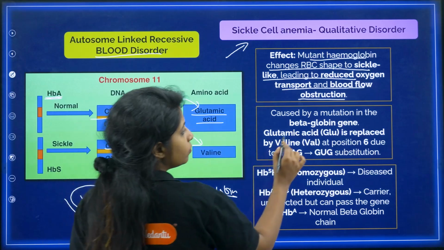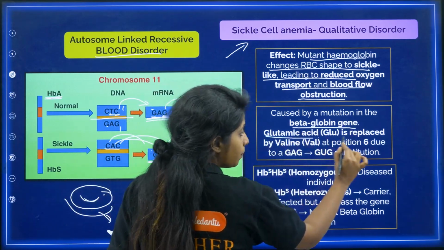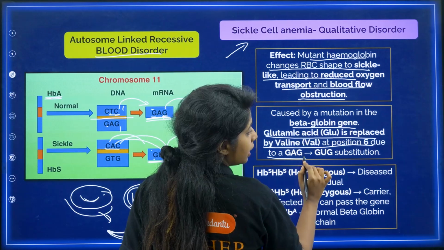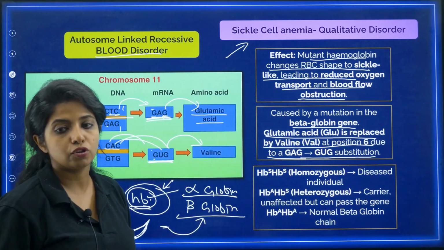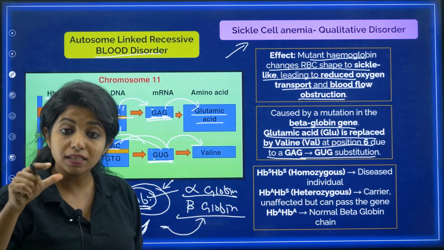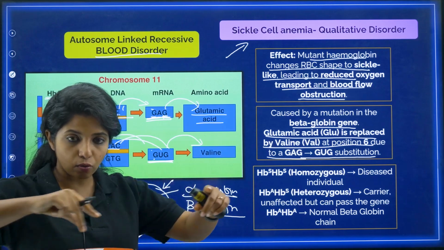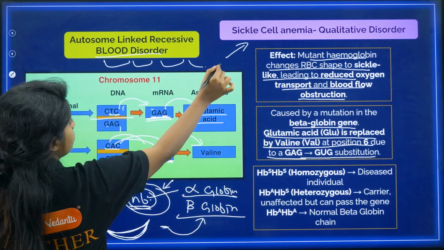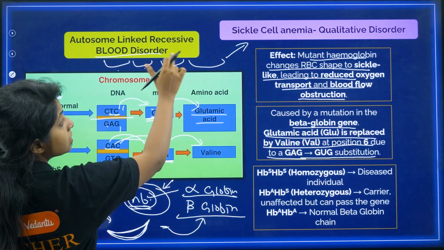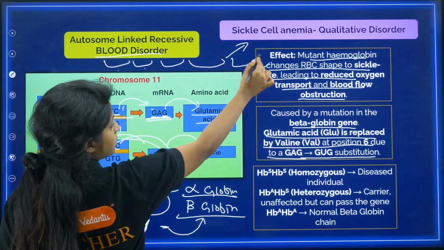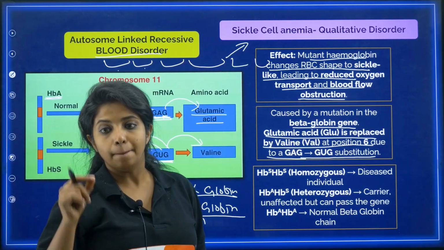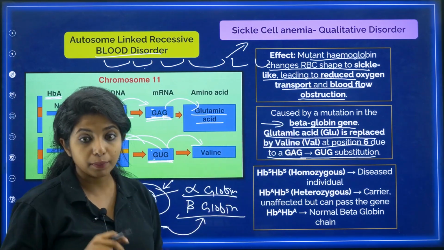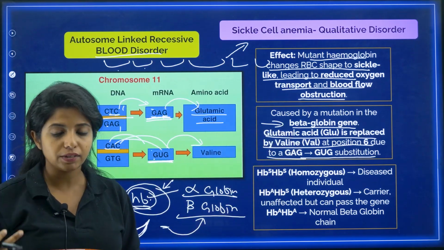So this is caused by a mutation in the beta globin gene, where glutamic acid is replaced by valine at position 6 due to a GAG to GUG substitution. Where is it happening? At the 6th position, my dear children. So you have a whole chain with different codons, 3 codons, 3 codons, 3 codons coming together. I am saying in the 6th position, this change is happening in the beta globin gene, the gene that codes for beta globin.